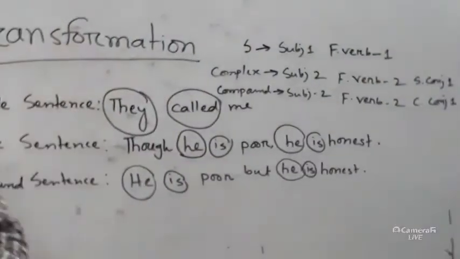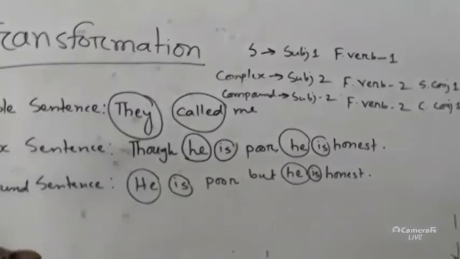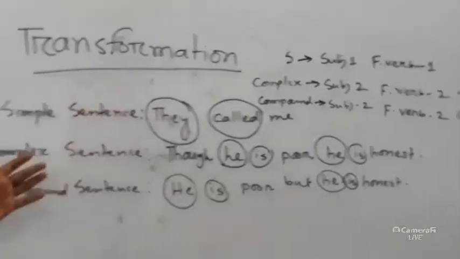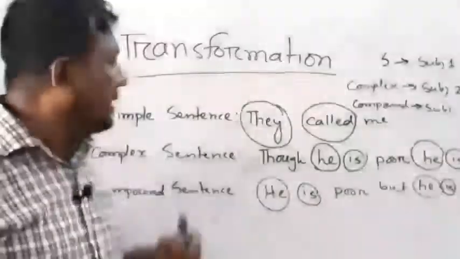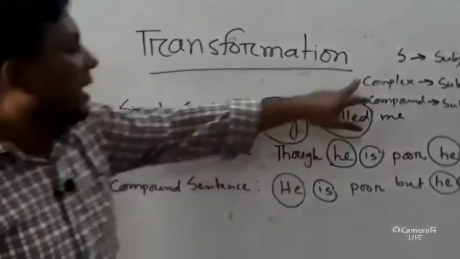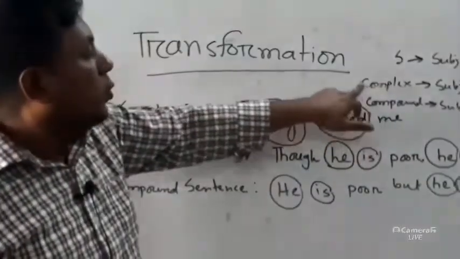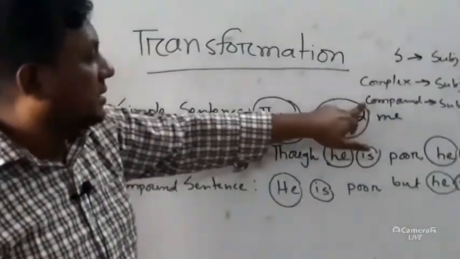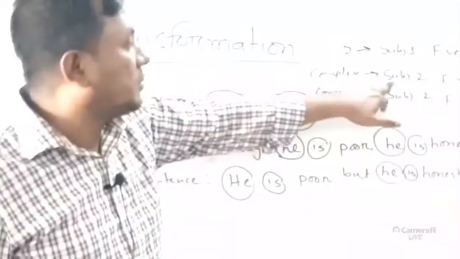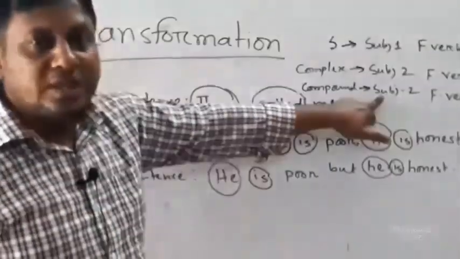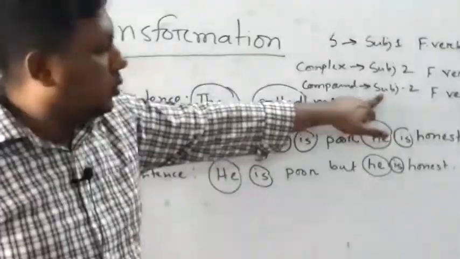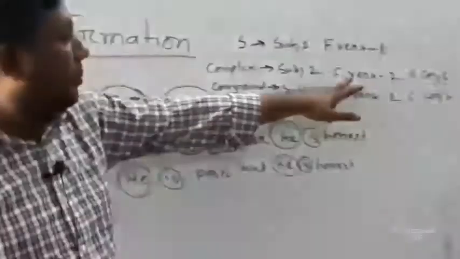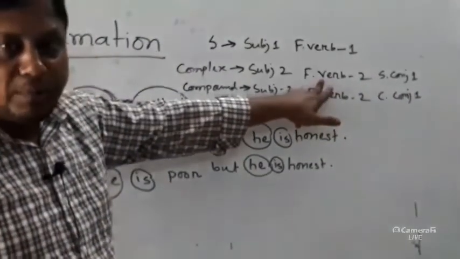Okay, now my target is to make you understand how will you change one complex sentence into compound sentence. And if you observe it keenly, what's the difference between these two sentences? The complex sentence has got two subjects, a compound sentence also has got two subjects. And a complex sentence has got two finite verbs.